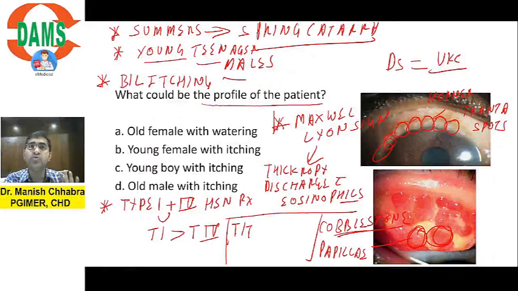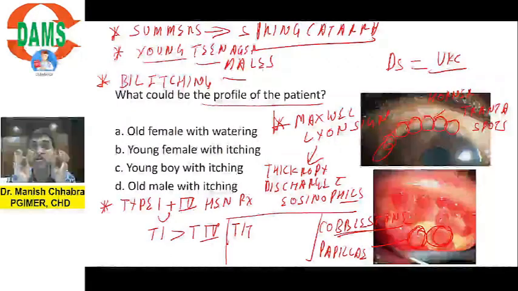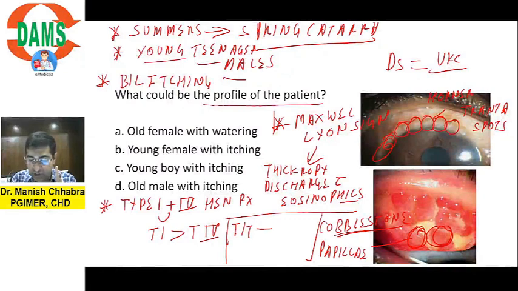Once they went to some registered medical practitioner, or maybe a quack, or the chemist, he was advised steroid drops. Of course the itching will go down, but it will lead to steroid induced glaucoma. And I have myself seen 13 year old boys with CD ratios of 0.9 and intraocular pressures of 50, 60, 70 even. Trust me. So please don't give steroids.